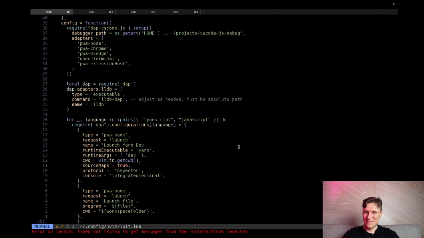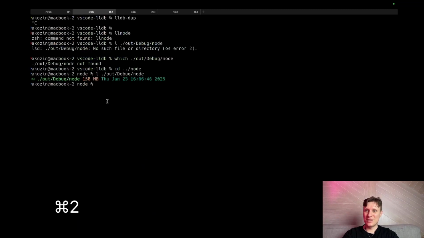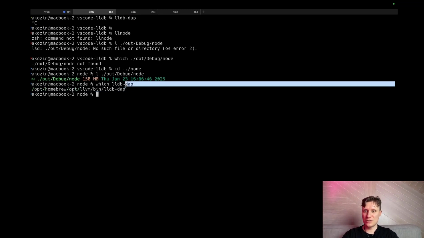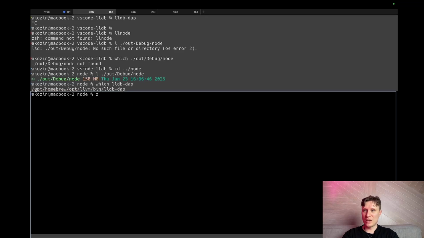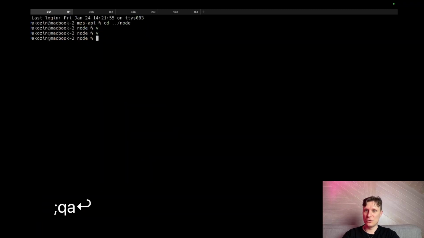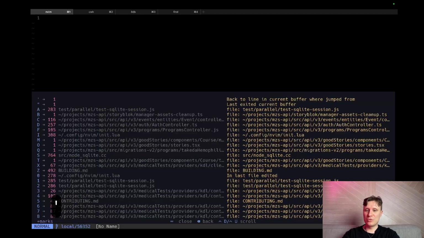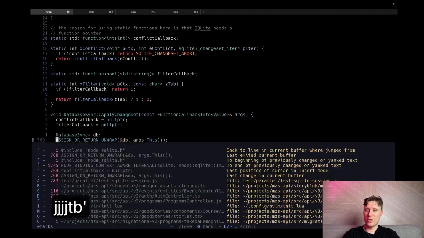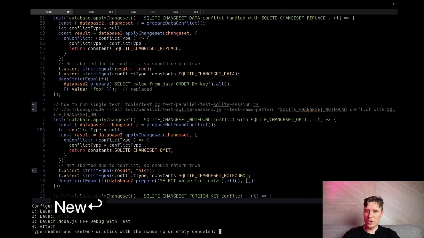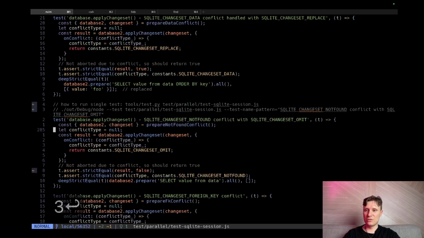Please. Okay, well, at least we got something. We can do it like this and get our LLDB location, because I think it needs the full path, not some local path. We need the full path. Okay, here you go. Let's jump here, put a breakpoint, jump here, and tab new and attach.